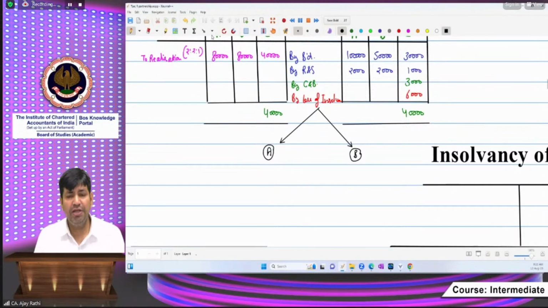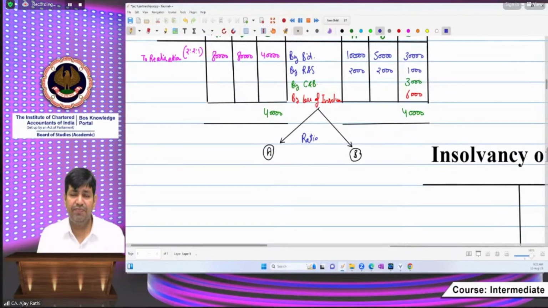Now the question is how such loss will be distributed between A and B. Beta, this is the ratio, the basis on which such loss is to be borne by the other partners.